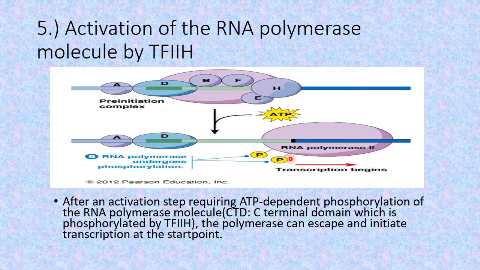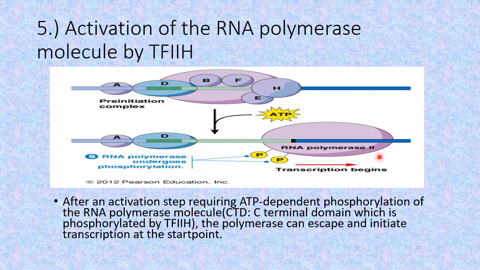It adds the phosphate group using the ATP molecule at the C-terminal domain of RNA polymerase II. This is known as the CTD, that is the C-terminal domain.